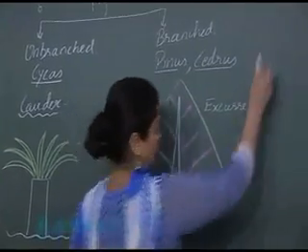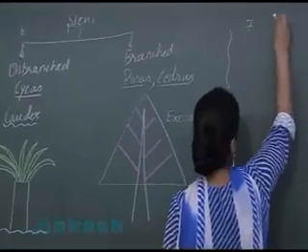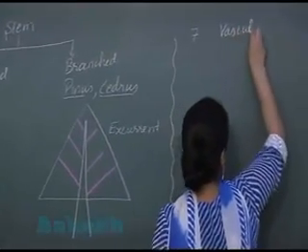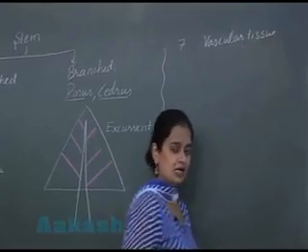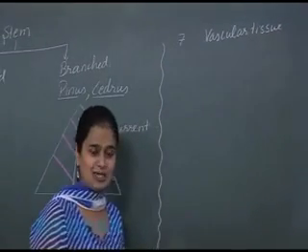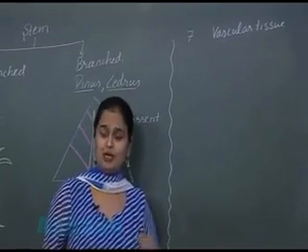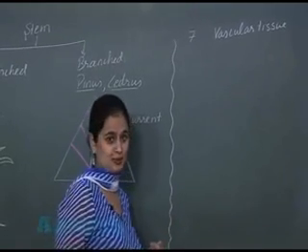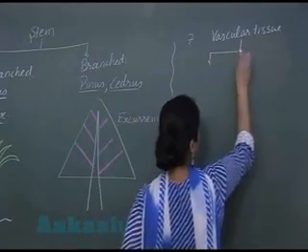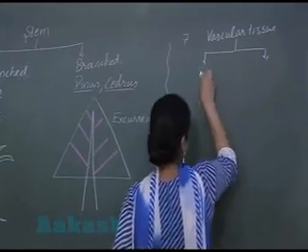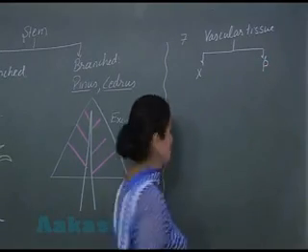Right? Now after the stem, let's discuss the vascular tissue. Now from the pteridophytes onwards, the vascular tissue is present. It is present in pteridophytes, gymnosperms, and angiosperms. In vascular tissue there are two components, that is xylem and phloem.